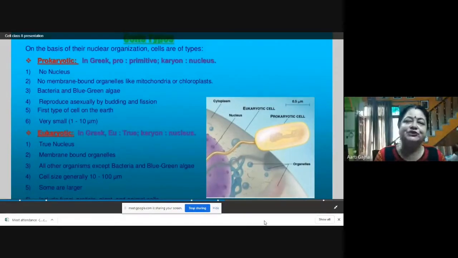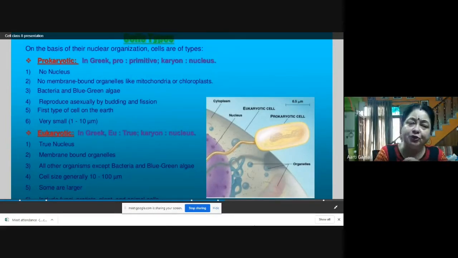That cell is called prokaryotic. No nucleus, no membrane-bound organelles like mitochondria or chloroplast. What are the examples of prokaryotes? Bacteria and blue-green algae. All bacteria come in this category because they all have prokaryotic cells.